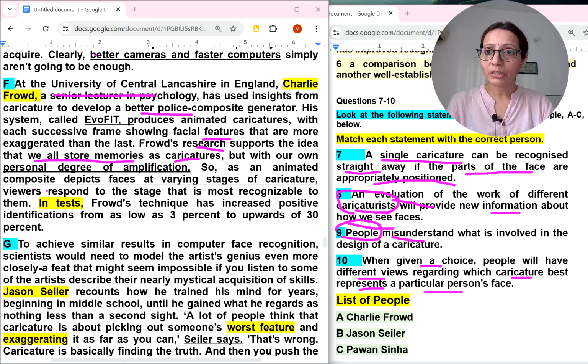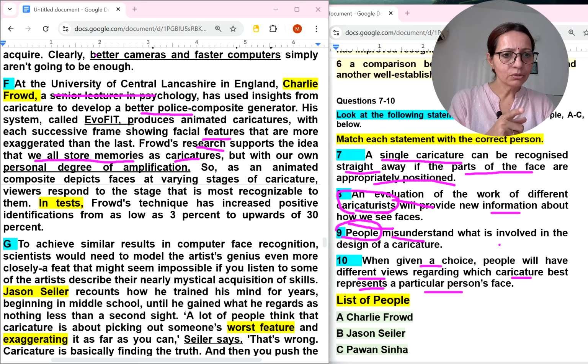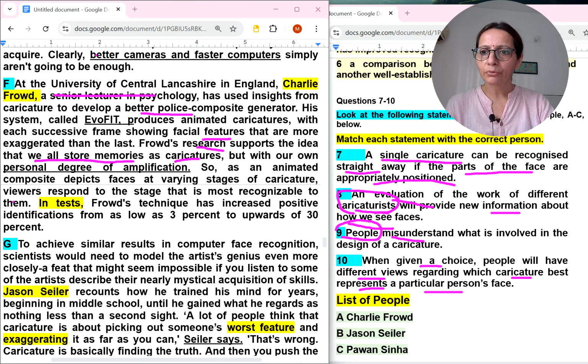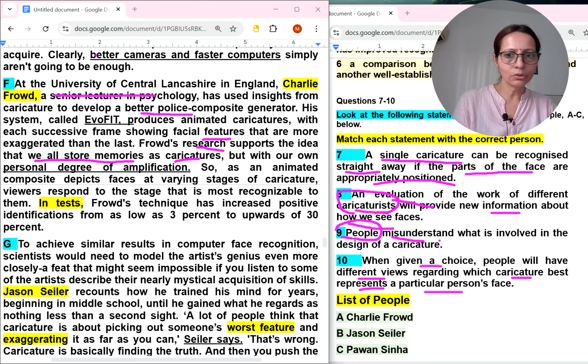So as an animated composite depicts faces at varying stages of caricature, viewers respond to the stage that is most recognizable to them. This technique has improved positive identification. People misunderstood what is involved in the design of caricature, but this is not explained.